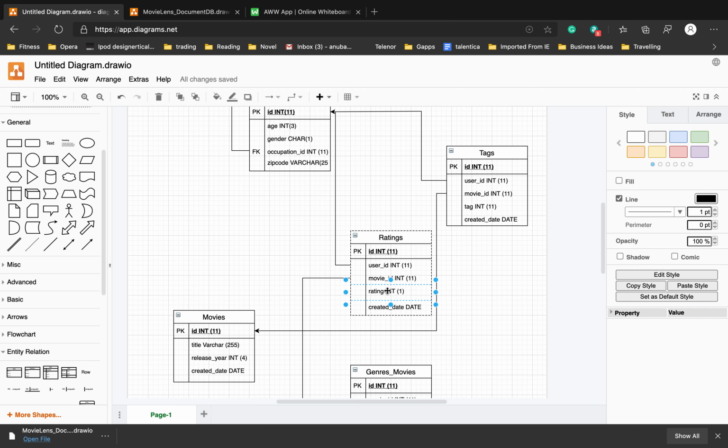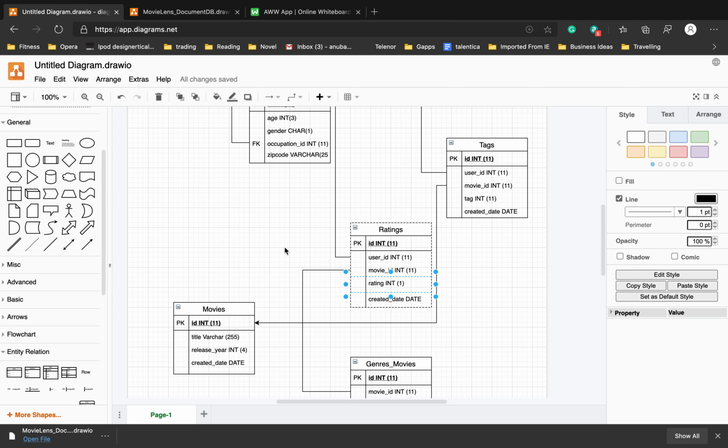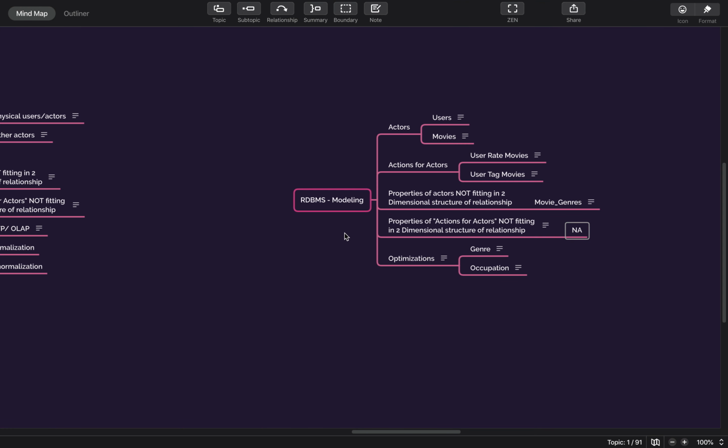And if I want to optimize it further, or think of any properties of actions of actors, let's say we want the history of users, how he rated a particular movie. Whenever a user changes the rating of a movie, we will create a relationship.